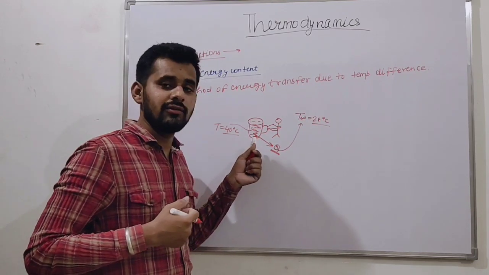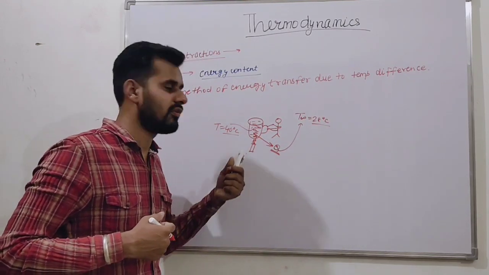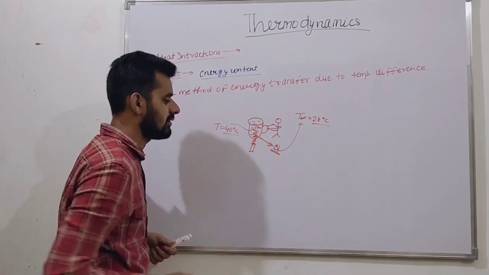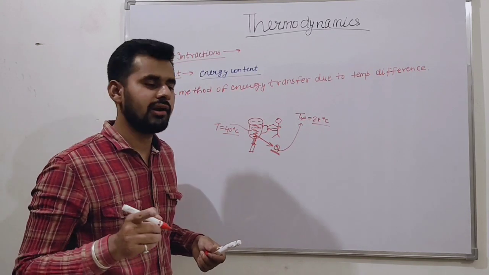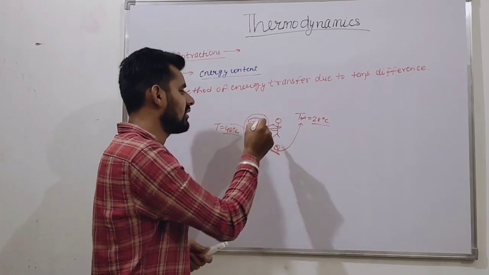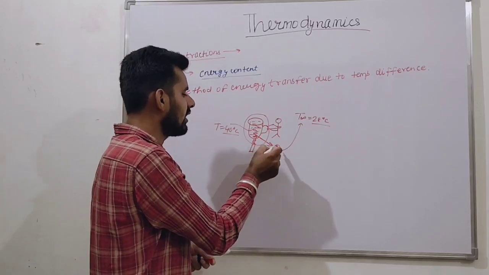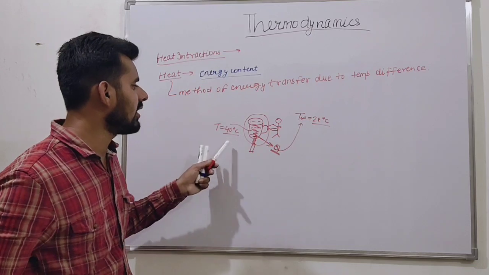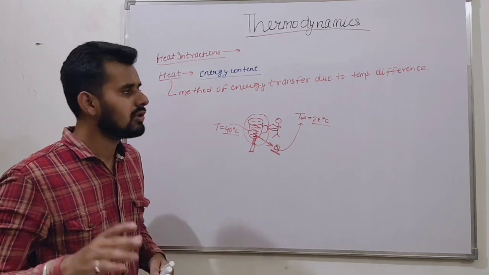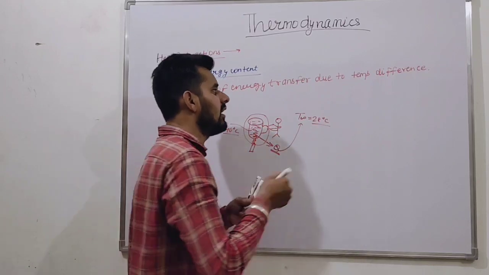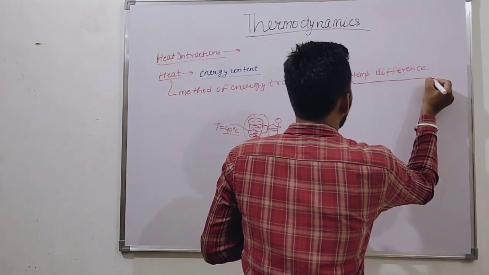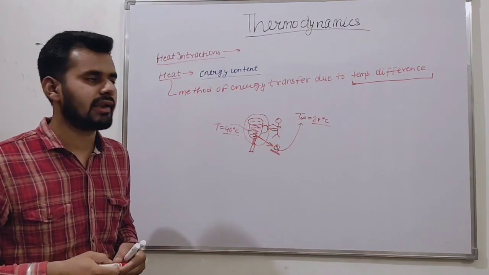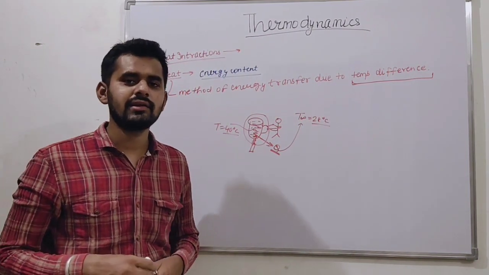When it loses contact here, it starts losing energy, provided we cannot insulate it. It will start losing energy. Why is this happening? Because of the temperature difference. So we can say that temperature difference is also a mode for which energy interactions can take place.